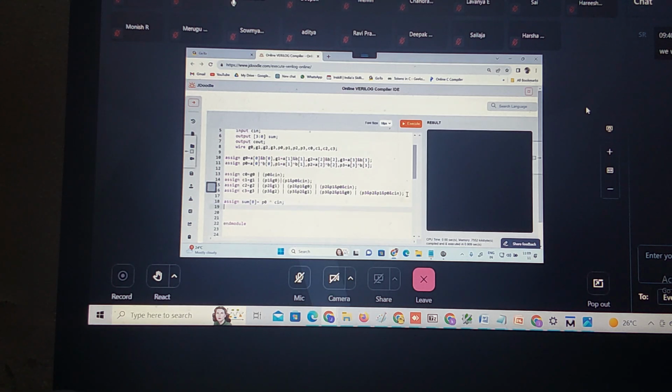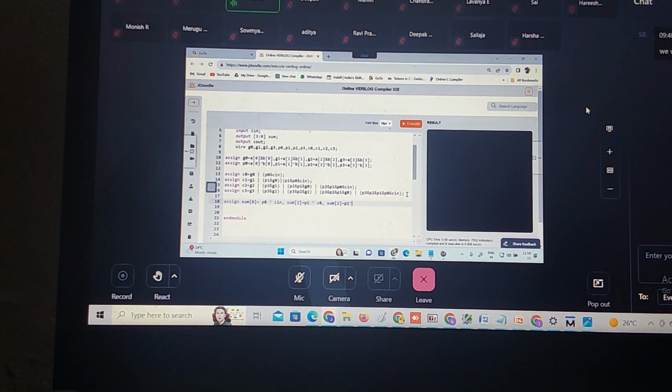Again, let us write in the same line. Sum of 1. What is sum of 1? P1 XOR C0. Again, next term, comma. Sum of 2 is equal to what?